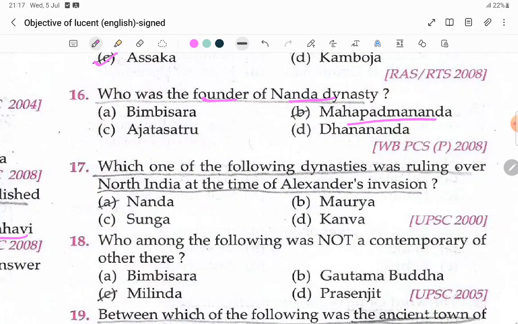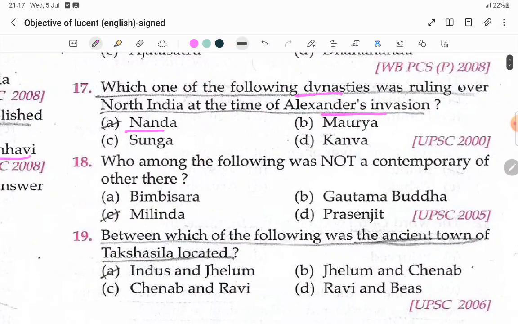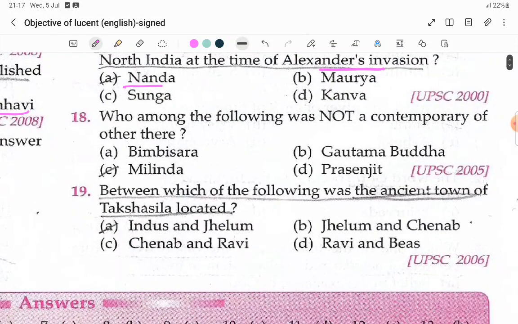So once you read this concept in some book and once come here, then it is very helpful for you. It will be like a test for you. Which of the following dynasties ruled over North India at the time of Alexander's invasion? Nanda. So whenever Alexander came, the dynasty in North India was ruled by the Nandas. Who among the following was not a contemporary of the other rulers? Milinda.